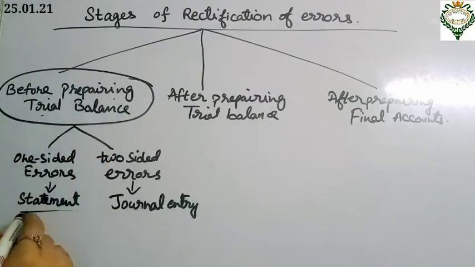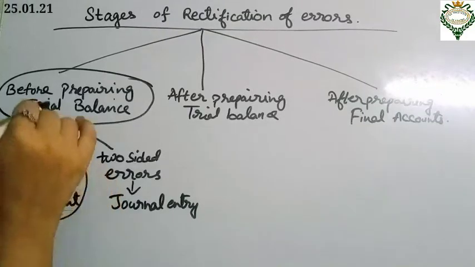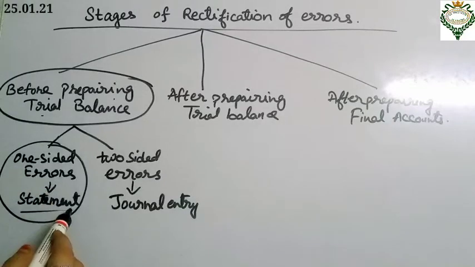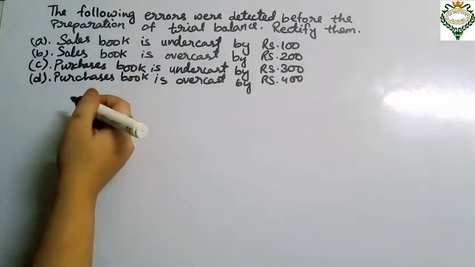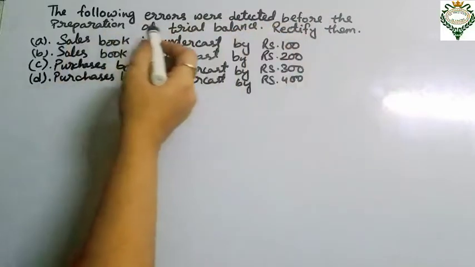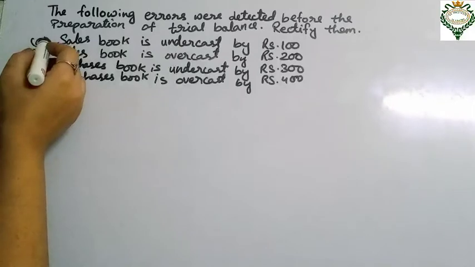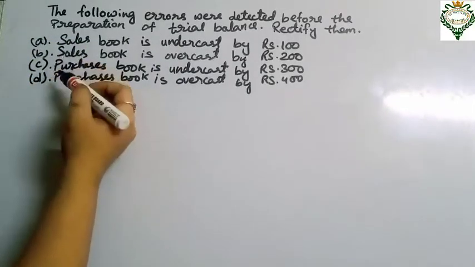We will know more about one-sided errors, that we have to pass a statement to rectify it, by doing one practical sum. Okay, so come to the question, students. So here is the question of one-sided errors. It is written, the following errors were detected before the preparation of trial balance, rectify them. So these are the 4 errors that have been written here that we have to rectify.